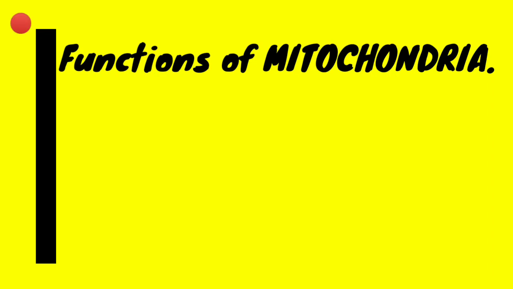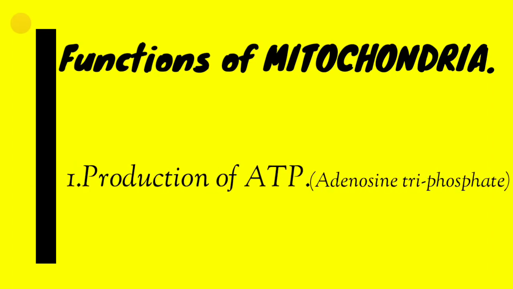So let's move to its function. As we say that it is the powerhouse of the cell, the main function of the mitochondria is production of ATP. ATP, energy currency. Full name of ATP: adenosine triphosphate, right? So in the mitochondria, synthesis of ATP takes place, which is the main source of chemical energy, right?